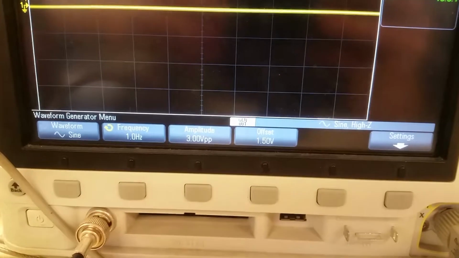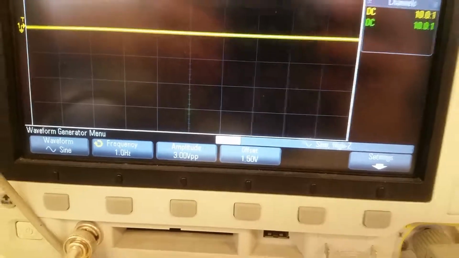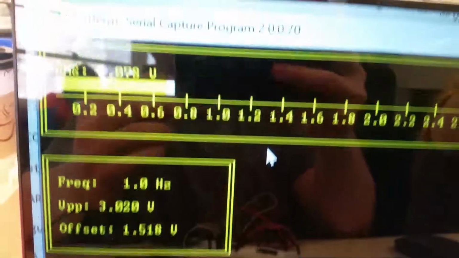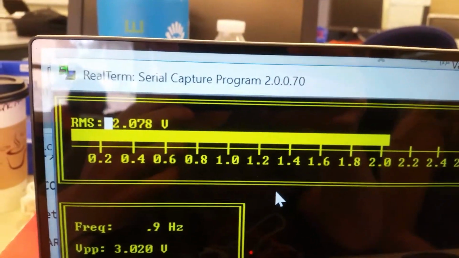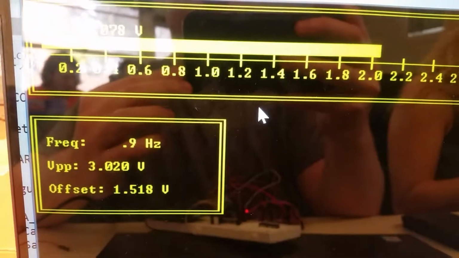Here is our 1 hertz frequency sine wave with the same amplitude and offset. And over here you see that our frequency is displaying 1 hertz, and got a solid RMS of 2.078 and an offset of 1.518.